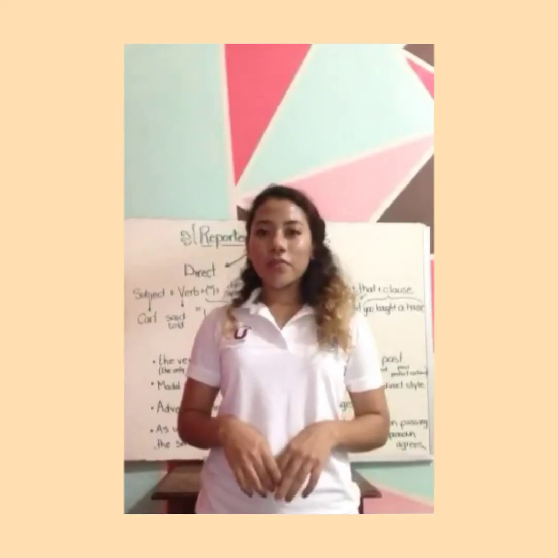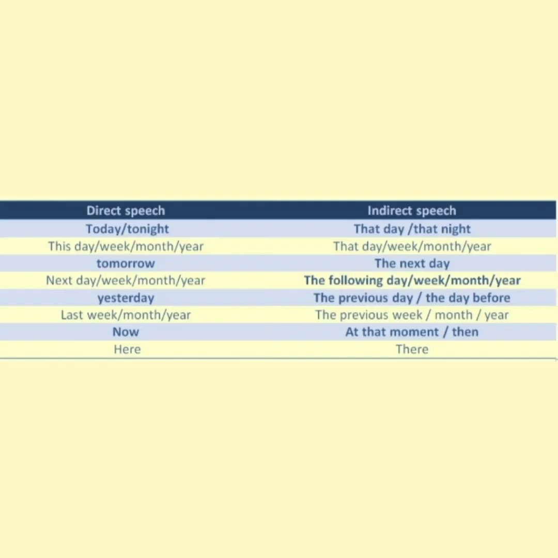Adverbial phrases of time also undergo change. For example, in direct speech, we say today, and in indirect speech, it changes to that day. In direct speech, we say this week, and in indirect speech, it changes to that week. In direct speech, we say tomorrow, and in indirect speech, it changes to the next day. In direct speech, we say next month, and in indirect speech, it changes to the following month.